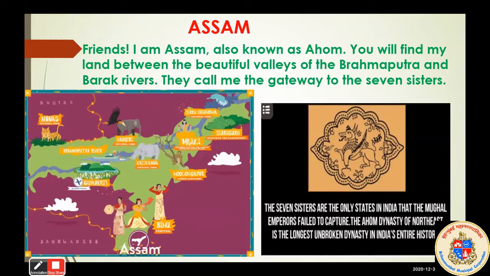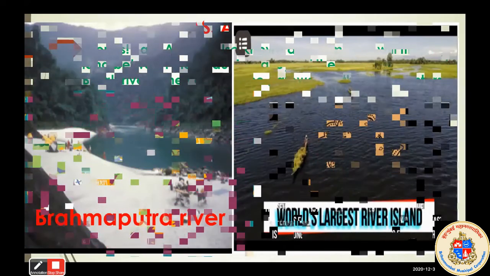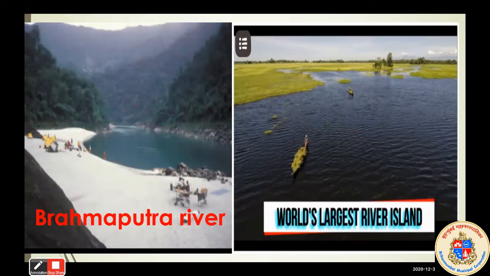After that, you can find the land of Assam in the beautiful valleys of the Brahmaputra and Barak rivers. Both are big rivers, and they are also called the gateway of the seven sisters. It means we have to go through the Assam state to reach the seven sisters places. You can see here the picture of the Brahmaputra river, and the world's largest river island, Majuli, located in Assam.